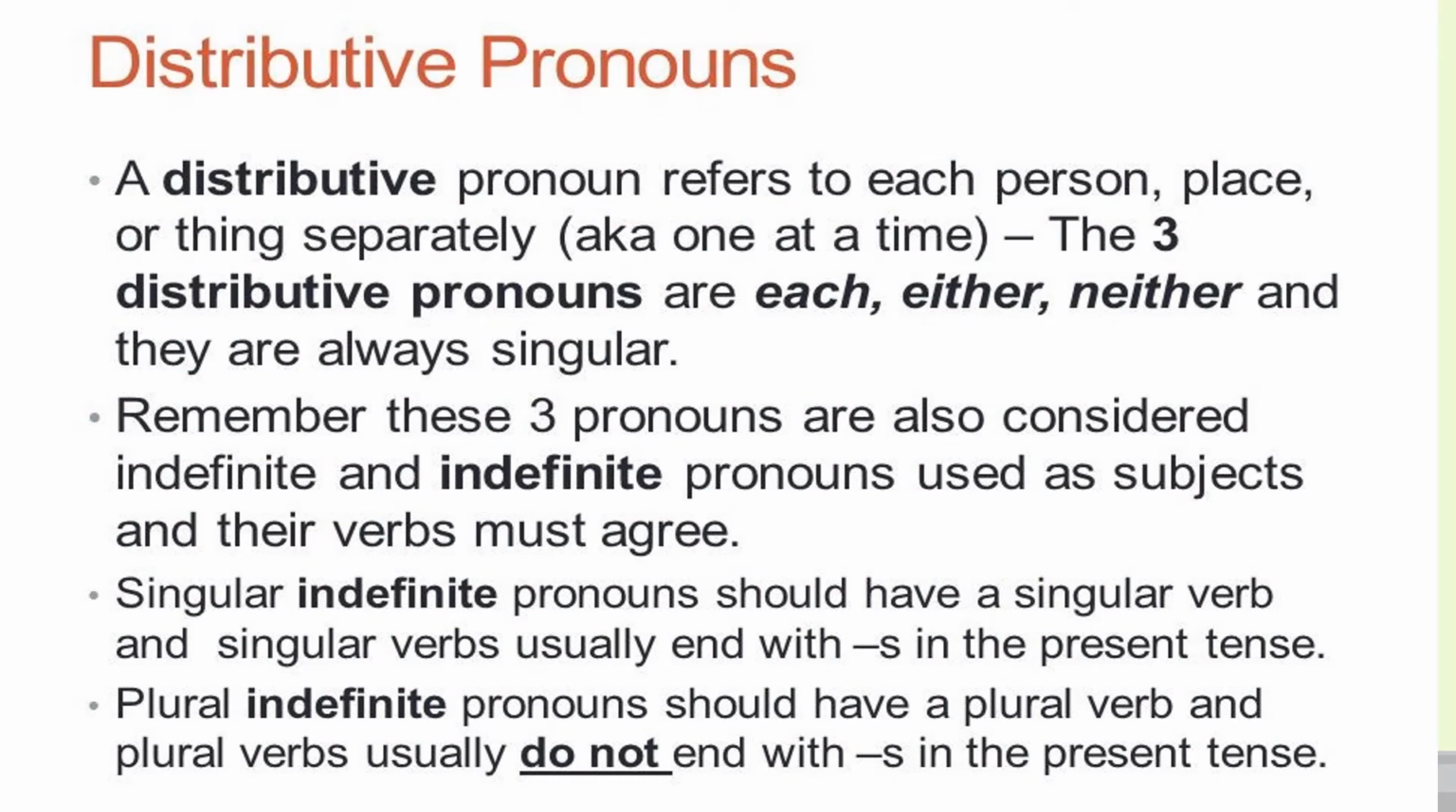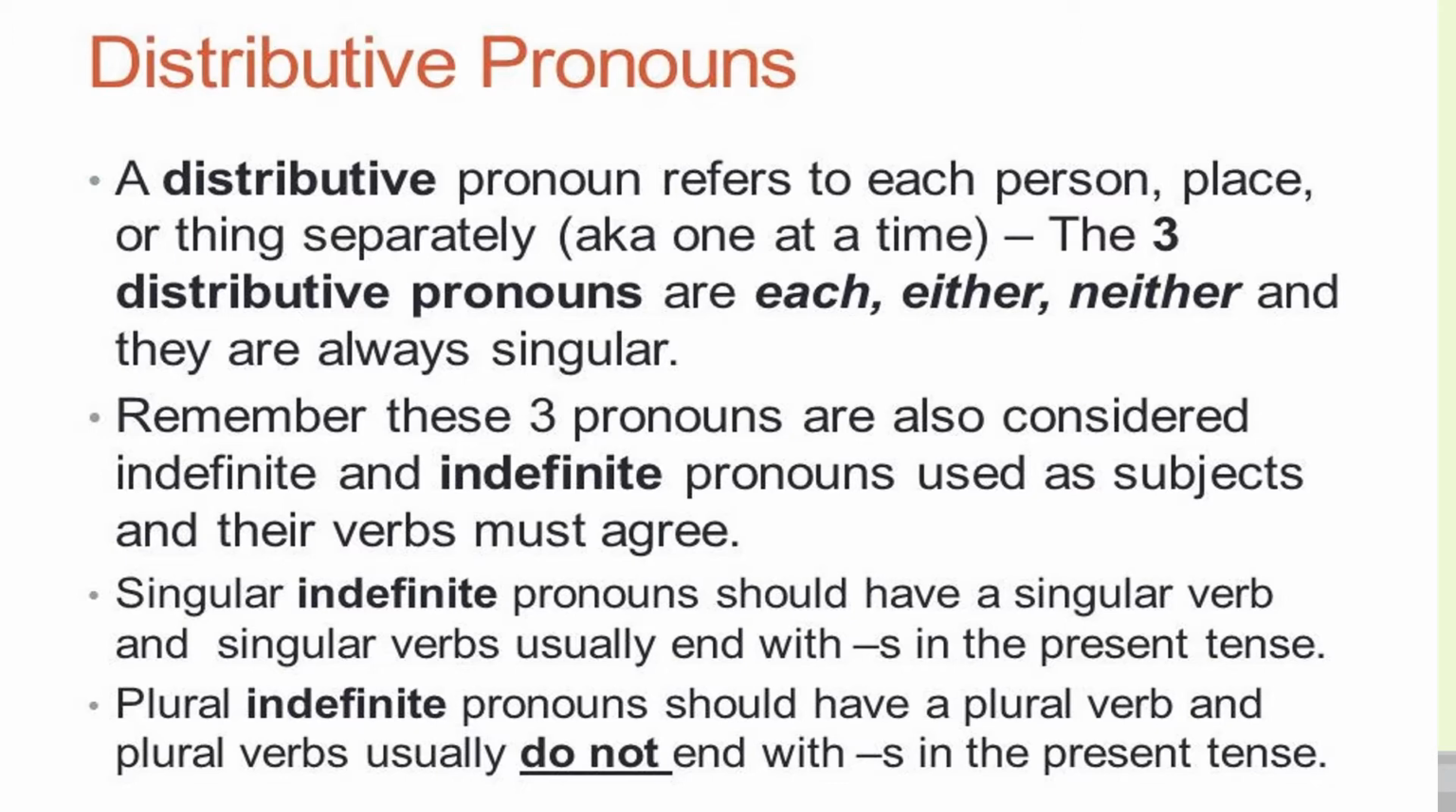Let's cover the first kind of pronoun, that is distributive pronouns. A distributive pronoun refers to each person, place, or thing separately. The three distributive pronouns are each, either, neither, and they are always singular. Remember, these three pronouns are also considered indefinite, and indefinite pronouns used as subjects and their verbs must agree. Singular indefinite pronouns should have a singular verb, and singular verbs usually end with s in the present tense. Plural indefinite pronouns should have a plural verb, and plural verbs usually do not end with s in the present